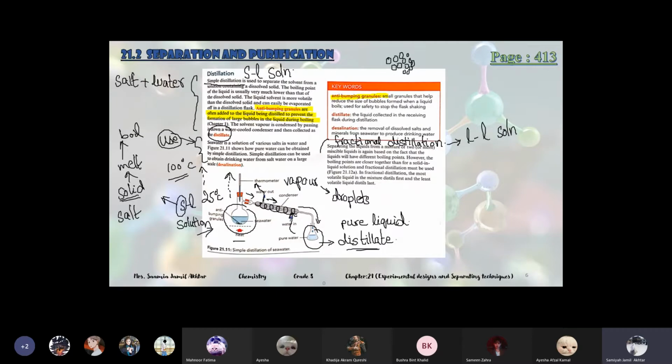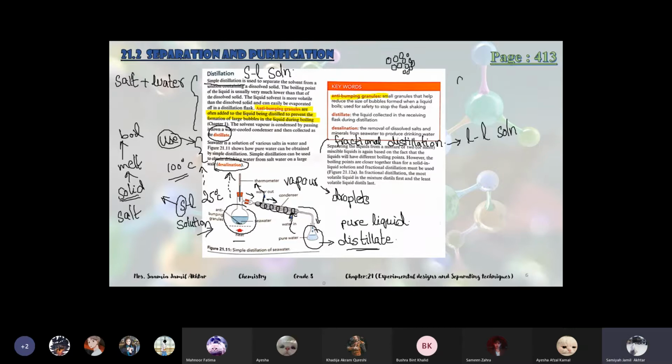Okay, and we have to remove the salt to make it useful for us, good for drinking. Okay, so we will do this simple distillation technique on a large scale to remove the salt from water, from the seawater. Seawater is a solution of various salts in water, and the figure shows how pure water can be obtained by simple distillation. Simple distillation can be used to obtain drinking water from salt water on a large scale. Okay, so through this technique we can remove the dissolved salts from water, and we can obtain pure water which is used for drinking. Okay, and this process is known as desalination.